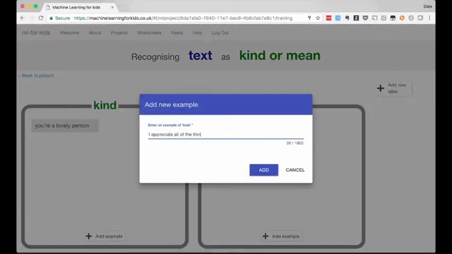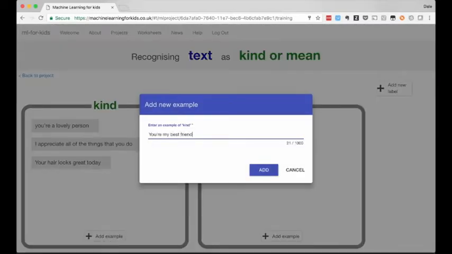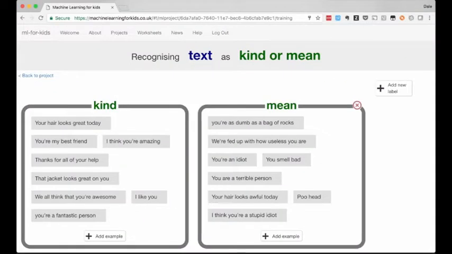I've run this project with groups of kids several times, and it's fascinating to watch how they seem to struggle to come up with more than a few compliments, but they have no problem at all coming up with dozens of insults. It doesn't take long to come up with enough to get started though, and with a few minutes work I've got my first 10 examples of each.